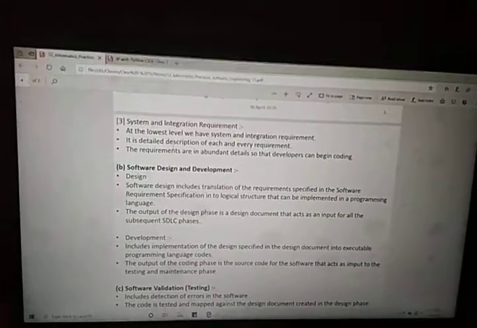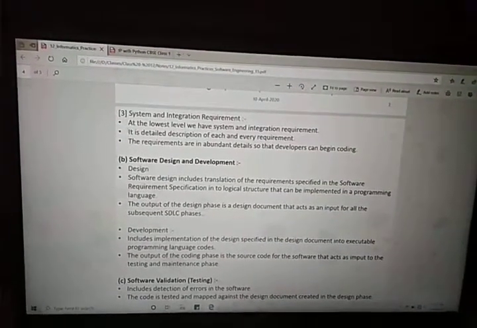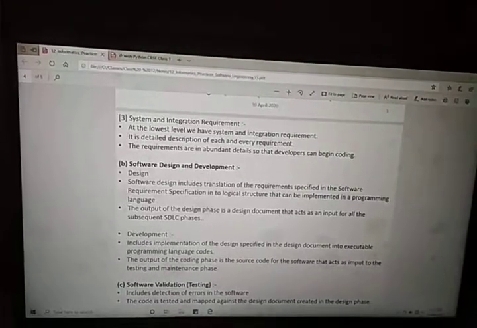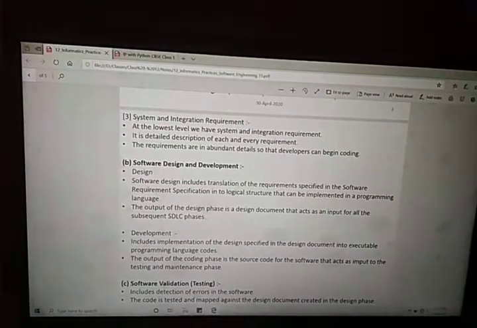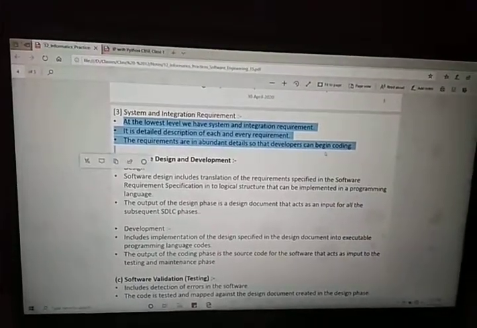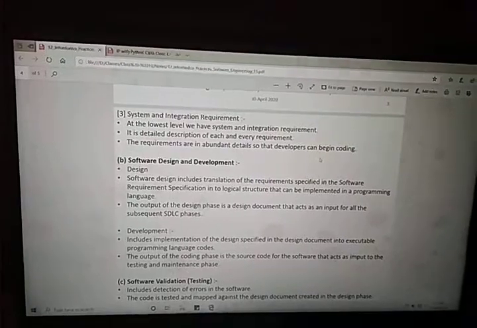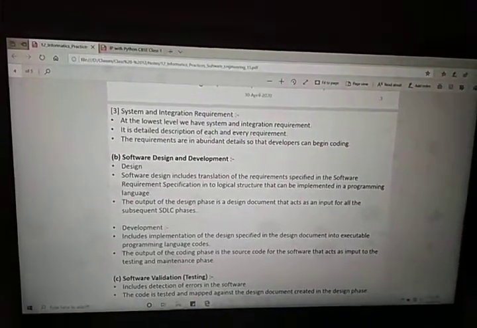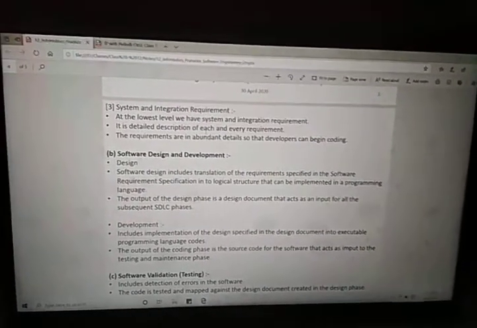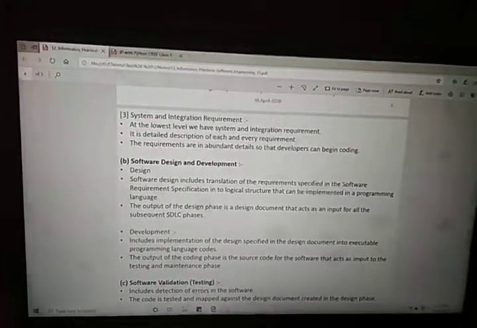Using Java plus something like SQL or Oracle, those things are also integration. Some integration is like how the modules and functionality work together, like if you want a report of a few customers, then those customers' details must be merged and integrated with each other. Integration requirement means how the functionality of the software is going to integrate with each other and produce the result as per the user requirement.